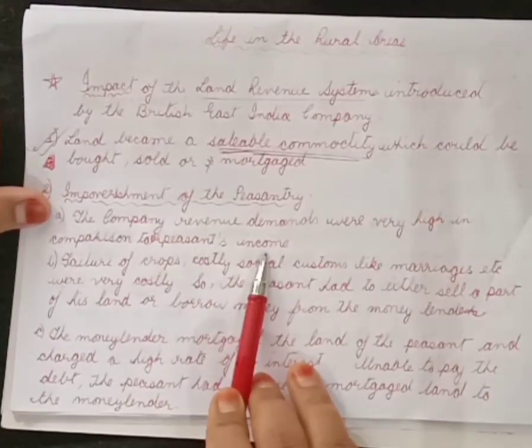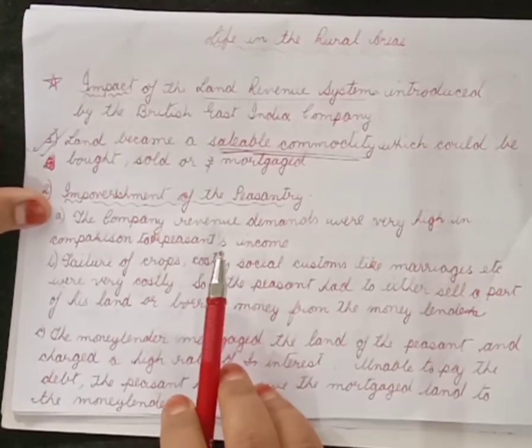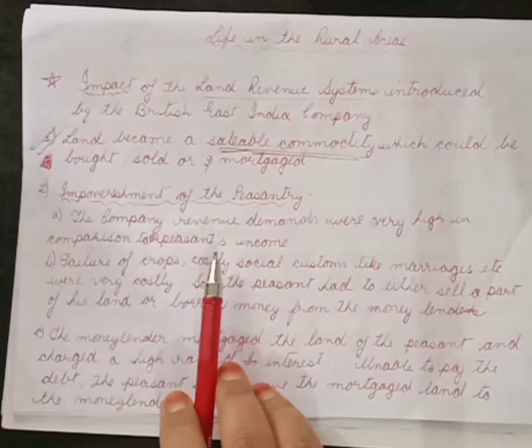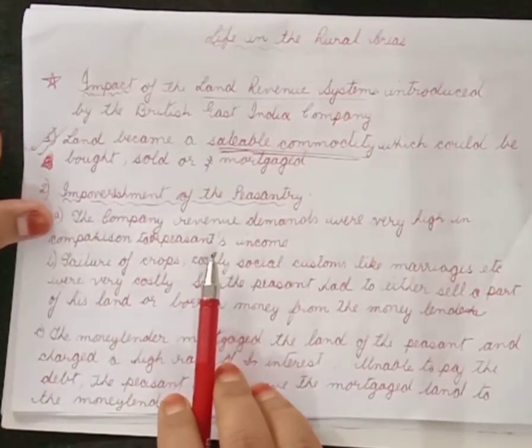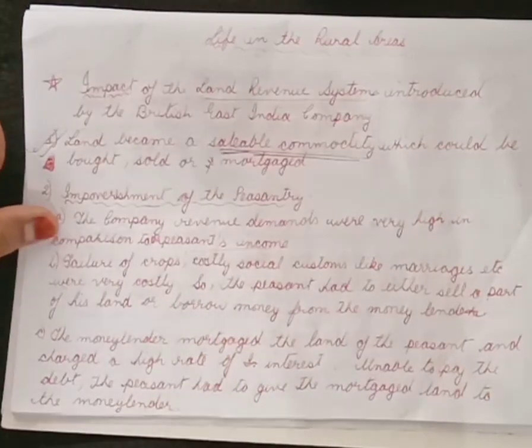Suppose, for example, the peasant had a monthly income of rupees 500, the tax that he had to pay was around 600 to 700 rupees.